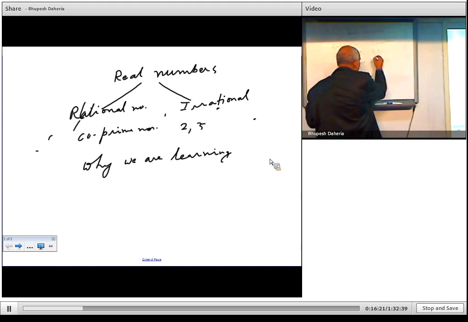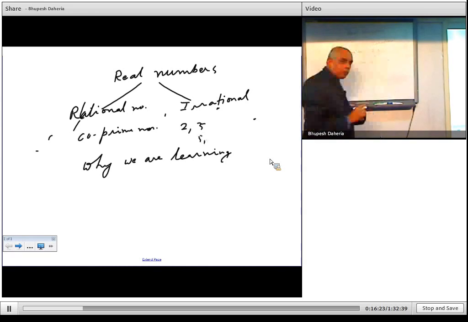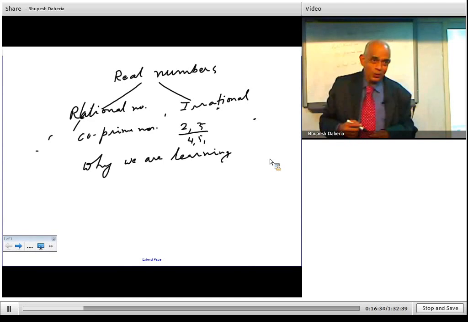Of course, these are different. 4 and 5 are different. 4 and 5 are co-prime. 2, 3, 5 are also co-prime because the HCF is only 1. But 2 and 4, they are not co-prime because the HCF is 2. So co-prime numbers means the HCF has to be only 1.